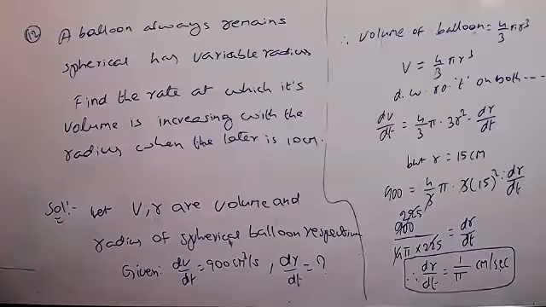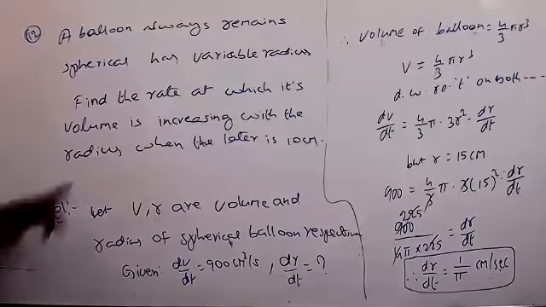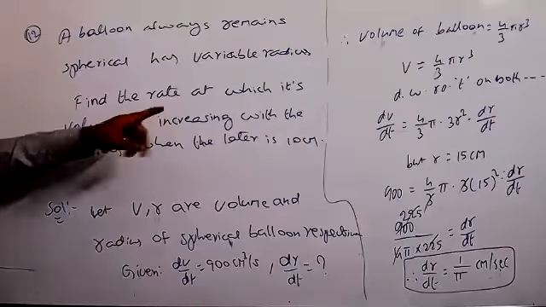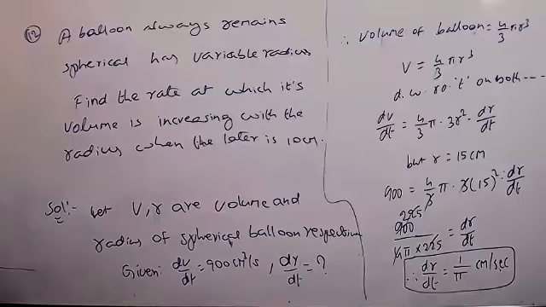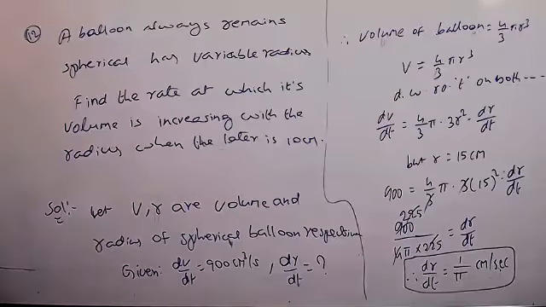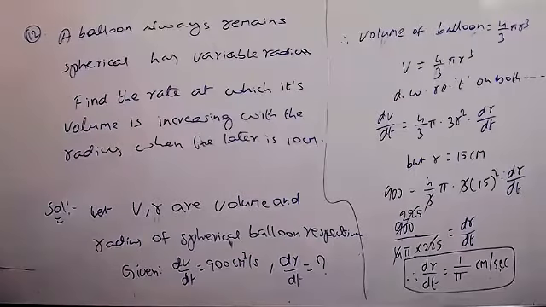Find the rate at which its volume is increasing. But here, in this condition, the radius is not increasing; they have not given any condition there. We have to find the rate at which its volume is increasing, that is, dV by dt. When radius equals 10 centimeters, we have to find it.